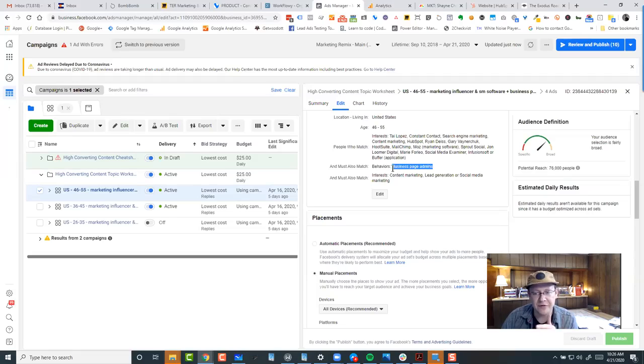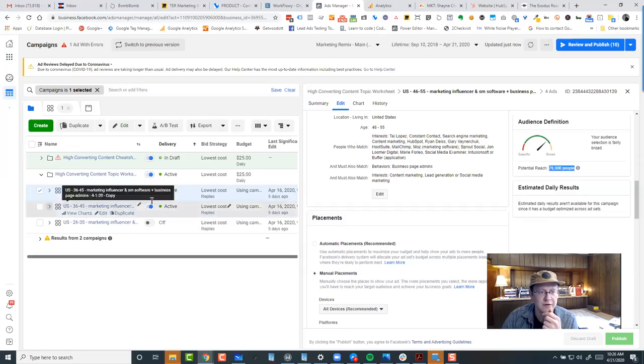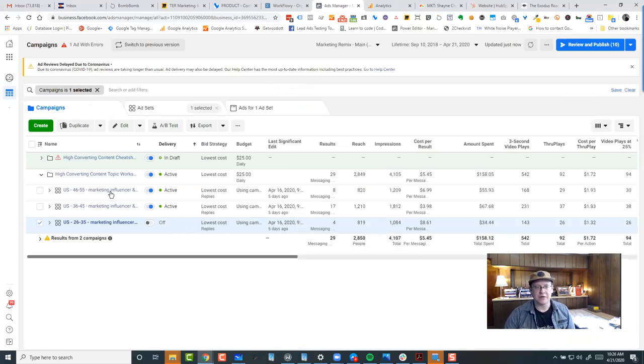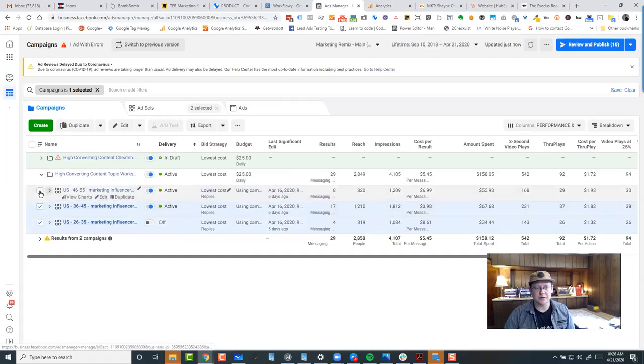And then I'm narrowing that even further by people who are interested in content marketing, lead generation, and social media marketing, right? Which gives me a good audience, 76,000 people here in the 46 to 55 age bracket. Okay, then I've got 36 to 45, same thing, just different age bracket, which gives me more people in that age range, I believe. See, more than double. And then we've also got a 26 to 35 age group, which is even more than that. This is where it starts to get interesting, right? So I've got these 3 different age groups here.